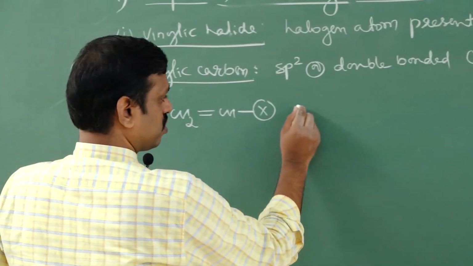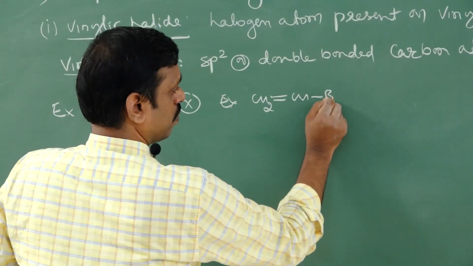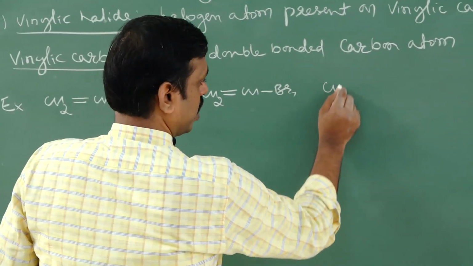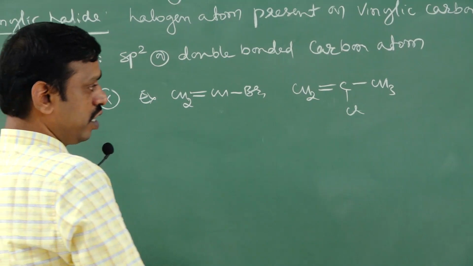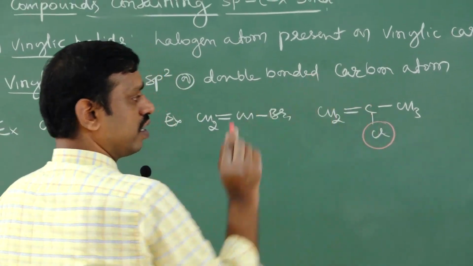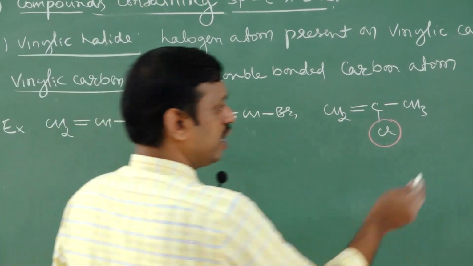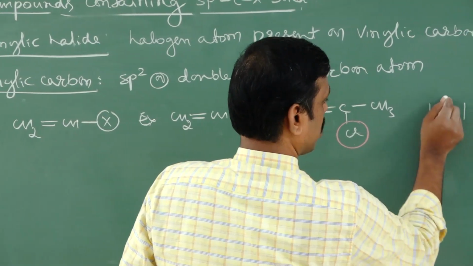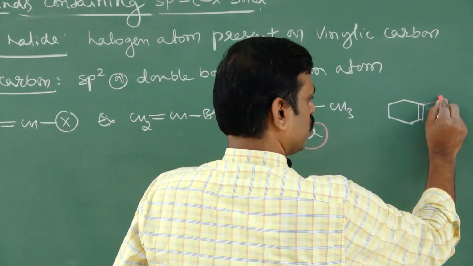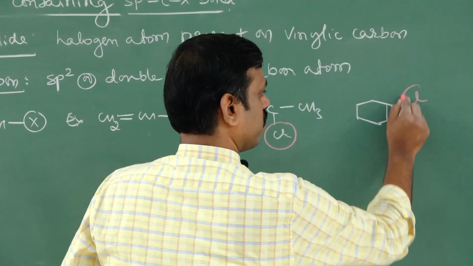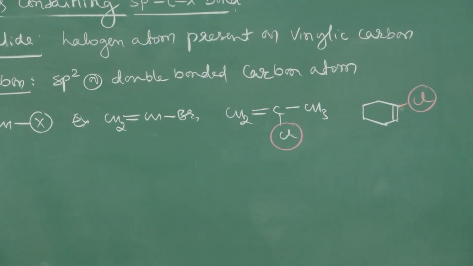So you can write many examples. CH2=CHBr, next CH2=CCl-CH3. Now see here, this chlorine is present on where? On the double bonded carbon, therefore it is also a vinylic halide. Next, let us take one more example. It is a cyclohexene. If the bromine, or any halogen like chlorine, is present on the double bonded carbon, that is also a vinylic halide.